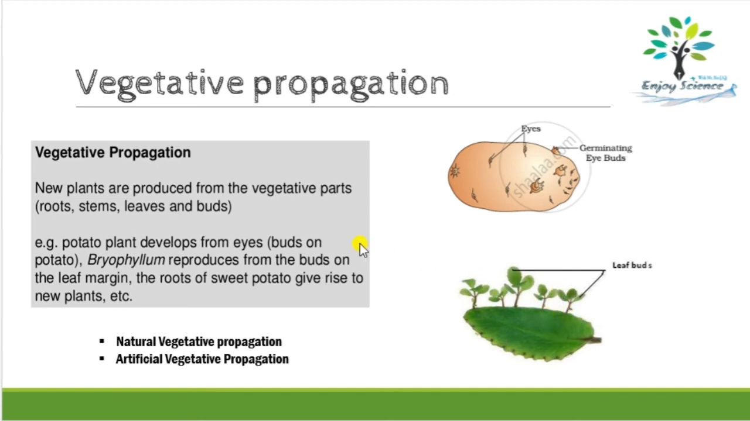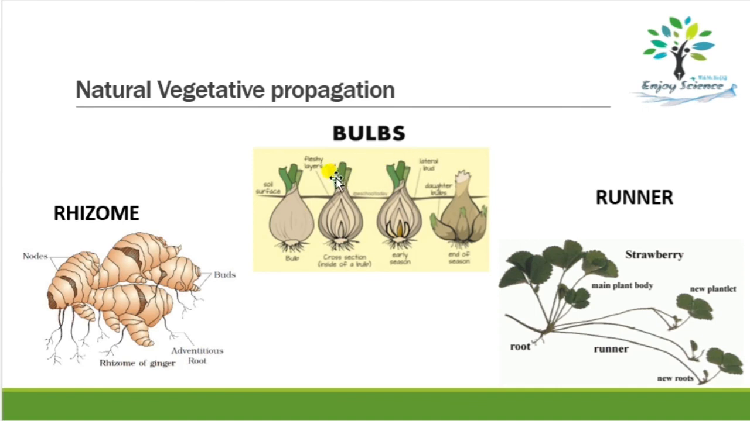Okay, so basically this vegetative propagation is also of two different types, that is natural vegetative propagation and artificial vegetative propagation. Natural means which happens naturally, and artificial means the human has to do something. Okay, so these are some examples of natural vegetative propagation. So here you can see the other examples of natural vegetative propagation.